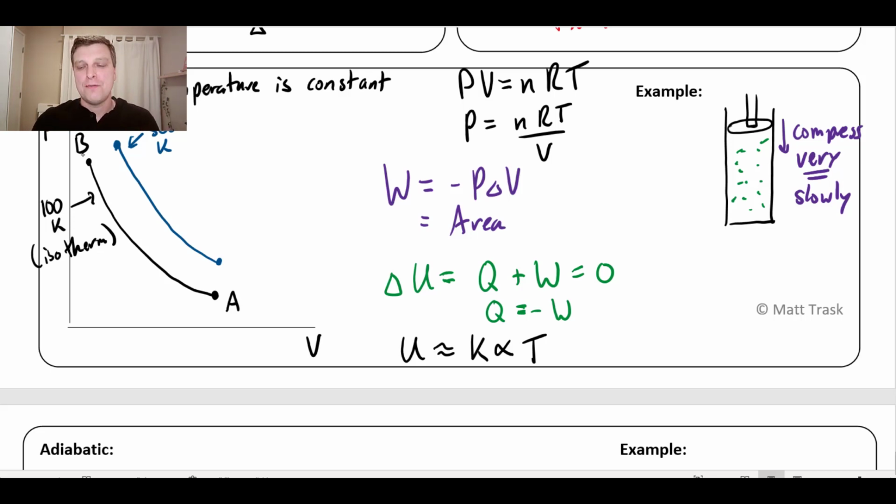The thing about it is, for this to be truly isothermal, I would have to take virtually an infinitely long amount of time for the process to happen. But I suppose for any situation where I go fairly slowly with my compression, any amount of increase in temperature of the gas is going to fairly rapidly end up moving into the surroundings. And so you can think about those slow compressions or expansions as being roughly isothermal.